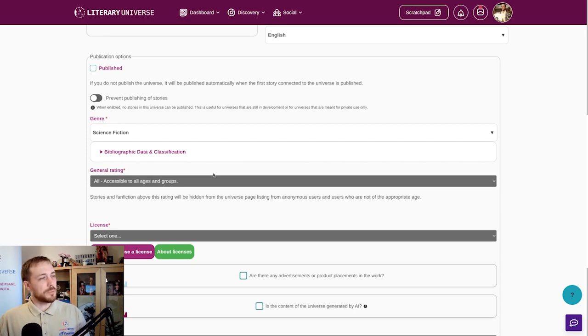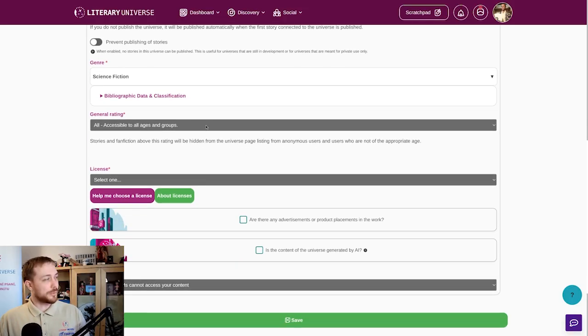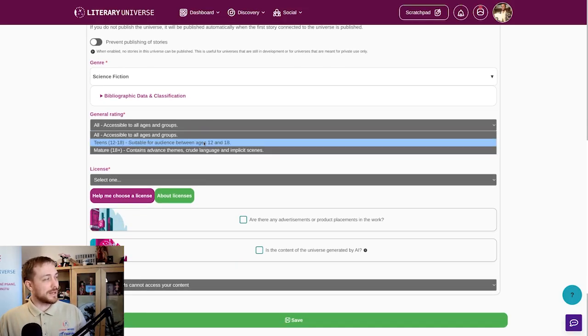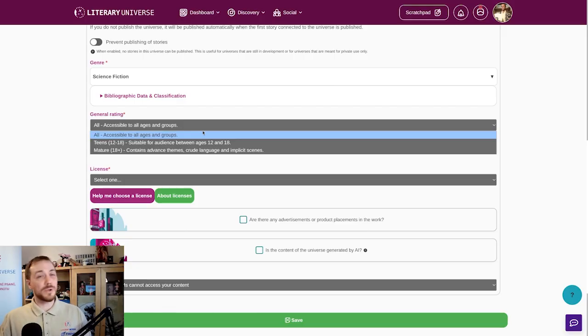For stories, there will be a few more options. Next, a big important one is general rating. So you can see right now I have here only 3. That's because of my settings. We have a 4th one.